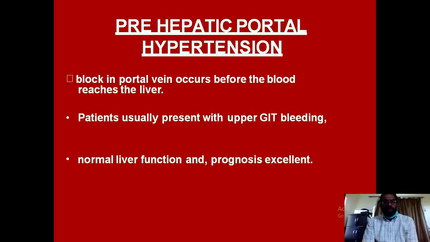Coming briefly to details of these various types of portal hypertension, prehepatic portal hypertension results when the abnormality is in the portal vein before it enters the liver. These patients usually present with upper GI bleeding and splenomegaly, but as the liver is not involved, liver functions are normal, and overall the prognosis is excellent.